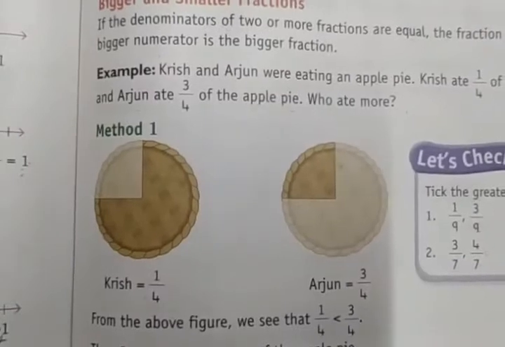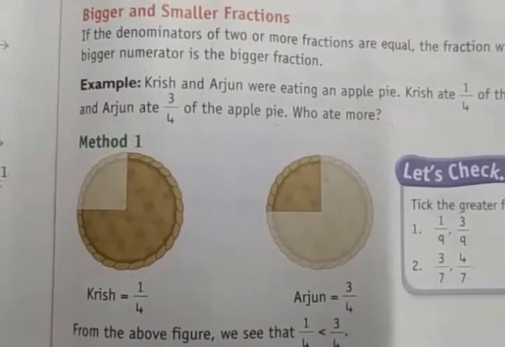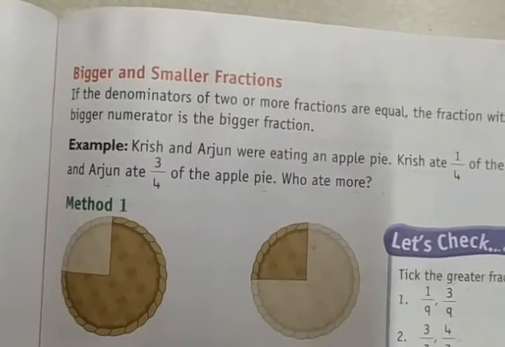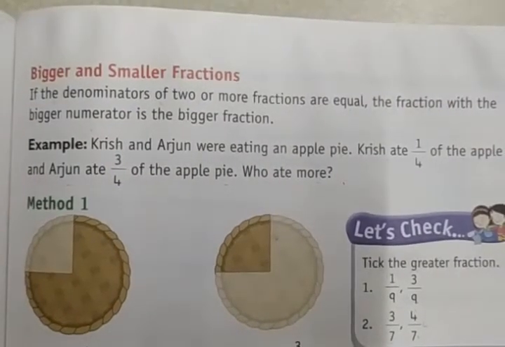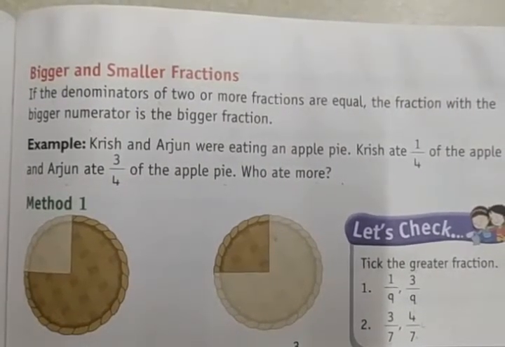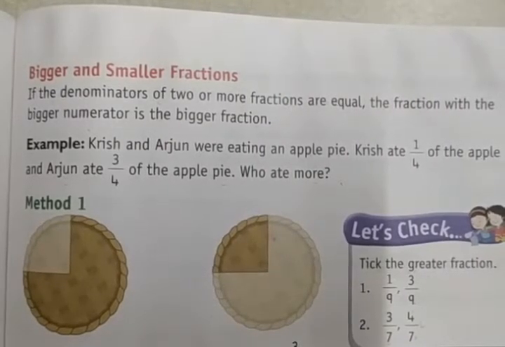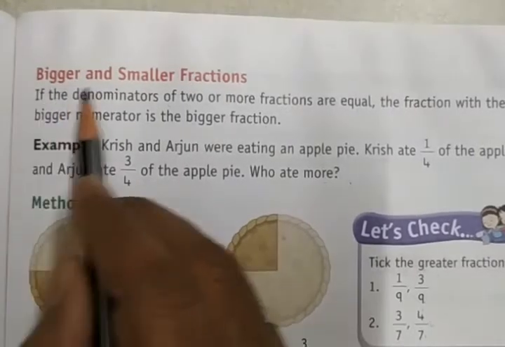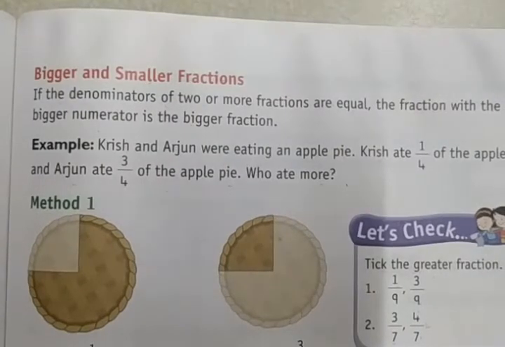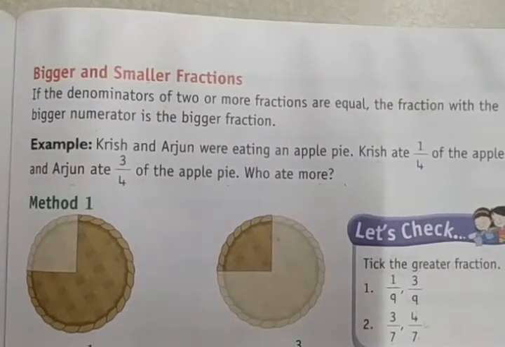So next is bigger and smaller in the fractions. As we have compared whole numbers, big numbers and small numbers, like 5 is a big number, or 4 is a big number, or 8 is a big number. When you compare 5 and 3, 5 is the bigger number. 10 and 11, 11 is the bigger number. 56 and 26, 56 is a bigger number. Like this we have studied bigger and smaller numbers. Now we need to find bigger and smaller fractions. What is the bigger fraction and the smaller fraction?